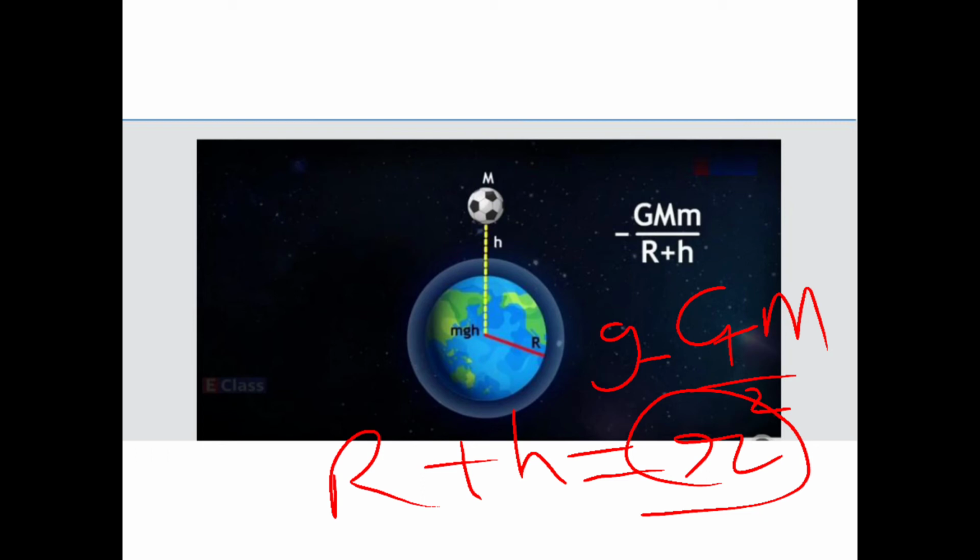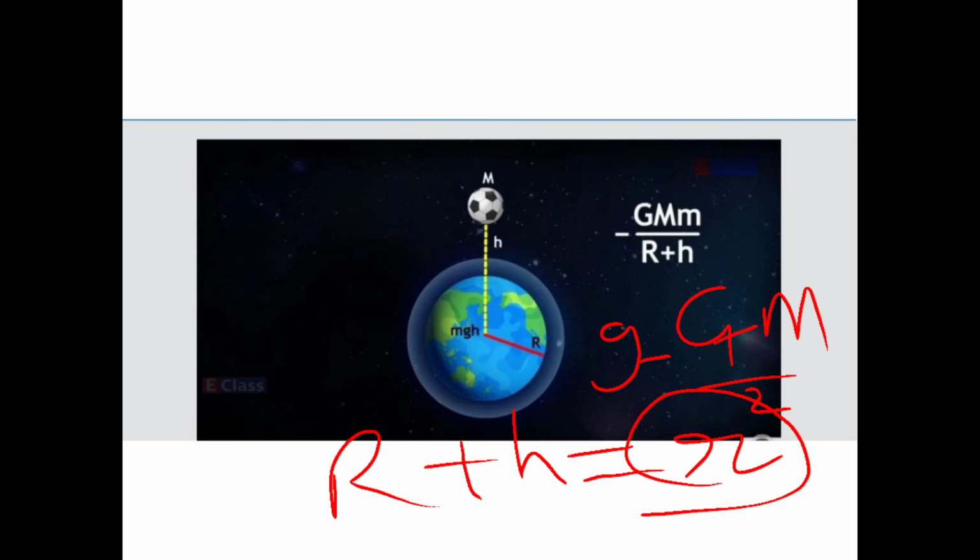So now we have that the potential energy is mgh, so accordingly we are going to observe this formula. The larger the value of h, the value of g decreases with the height.